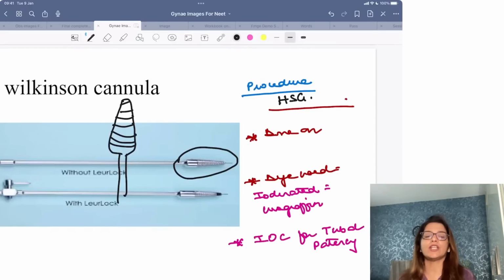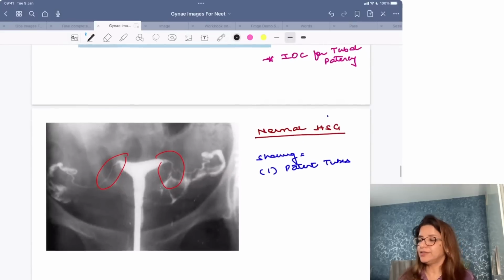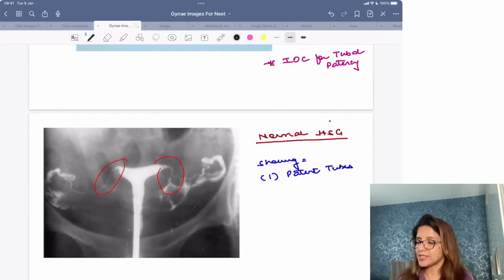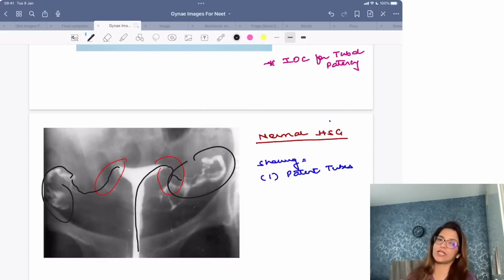When should you do HSG? HSG should be done in the pre-ovulatory phase, that is between day 7 to day 10. The dye which is used in HSG is an iodinated dye, that is urographin. And please remember, HSG is the investigation of choice for tubal patency, right? Then this is a normal HSG. Over here you can see that the dye was passed and this dye has come out through the narrow fallopian tubes and you can also see the spillage of the dye. So this is a normal HSG showing patent tubes. Clear to all of you?